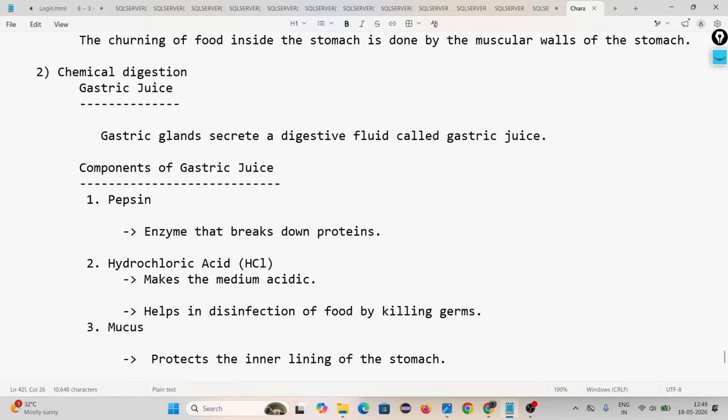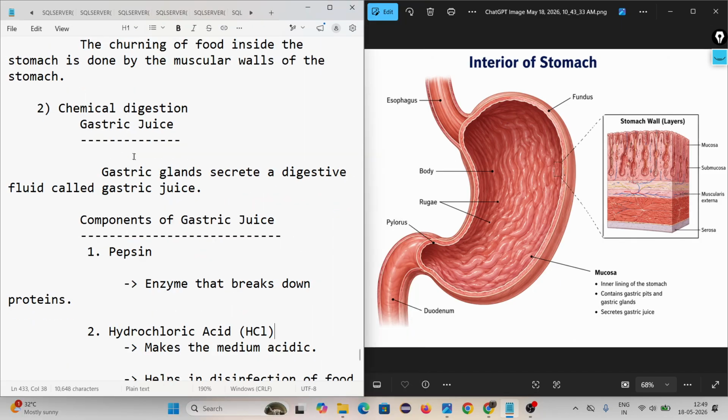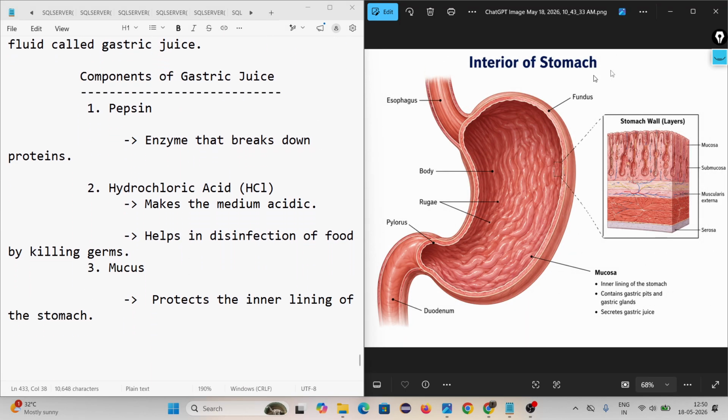Look, the chemical digestion: gastric juice. Gastric glands secrete a digestive fluid called gastric juice. Here many glands are available. This gland is called the gastric gland. On the stomach lining there are several gastric glands. This gastric gland secretes gastric juice. This gastric juice contains three components.